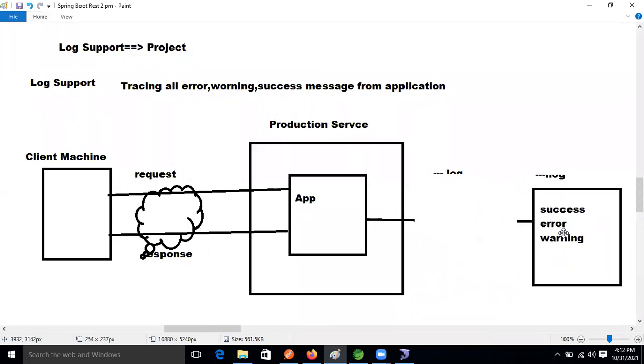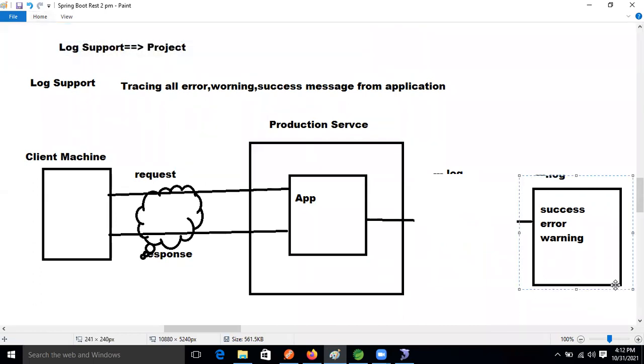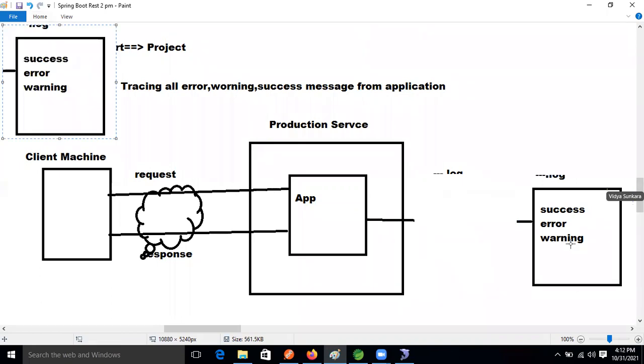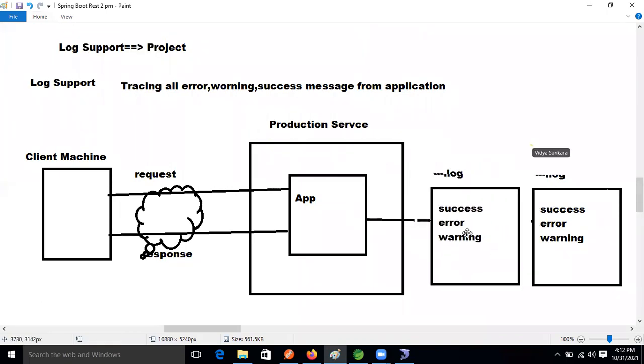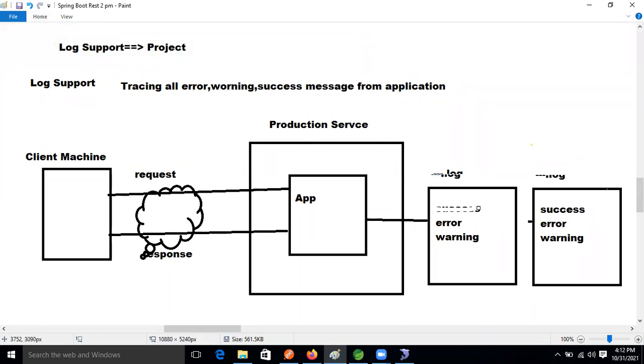Then SLF4J will convert this file into a jar or rar file in the same folder, right? And this file will become empty, guys. Again, the current logging activity will be stored in this file.